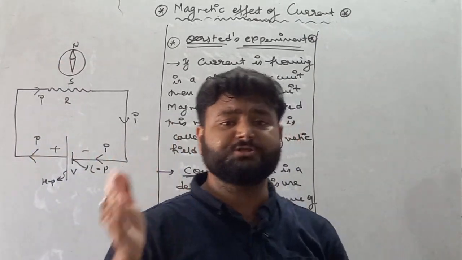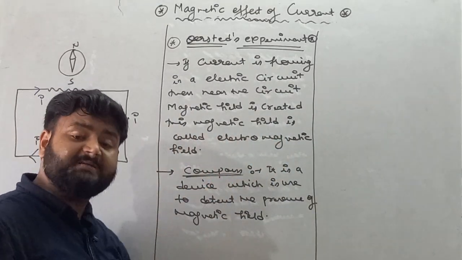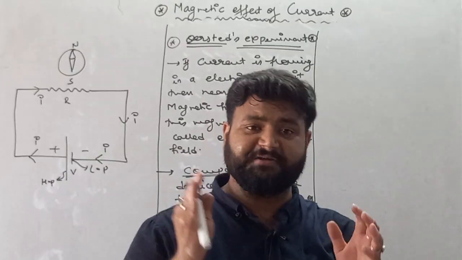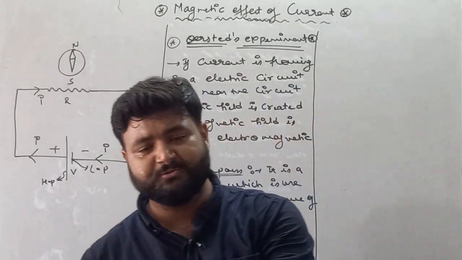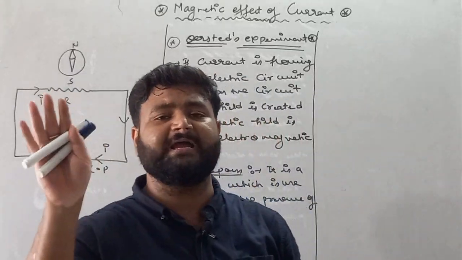The compass shows deflection. Now see, my dear student, what does a compass perform? A compass detects the presence or absence of a magnetic field. If a magnetic field is there, then the compass shows deflection. If a magnetic field is not there, then the compass cannot show any deflection.